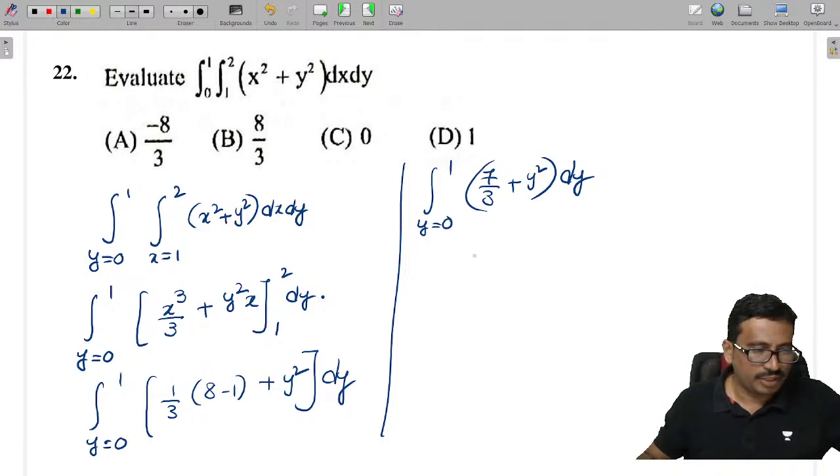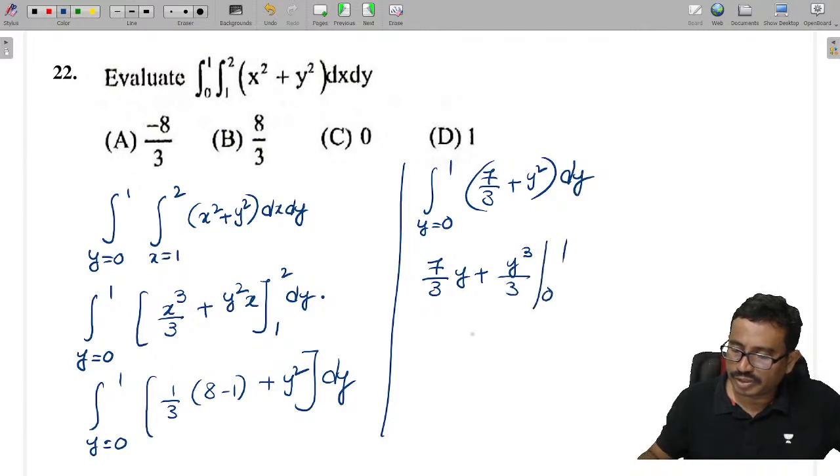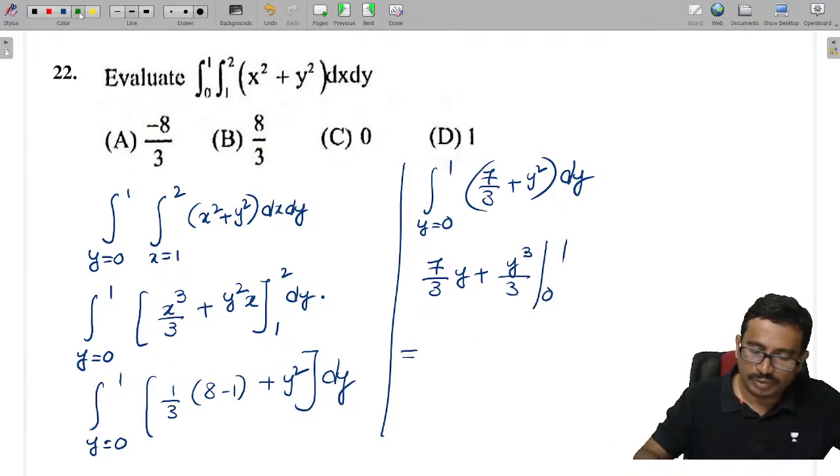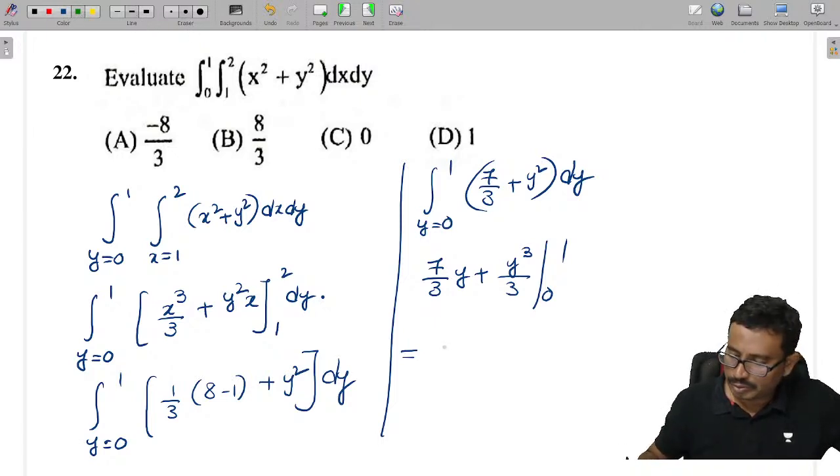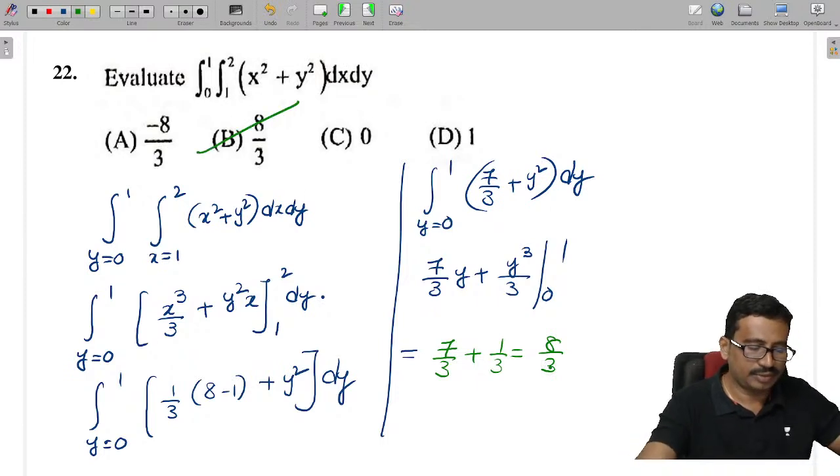Now if I do integration again, what happens here? 7 by 3 into y plus y cube by 3, limits 0 to 1. So how much value will you get? This is 7 by 3 plus 1 by 3, which is equal to 8 by 3.